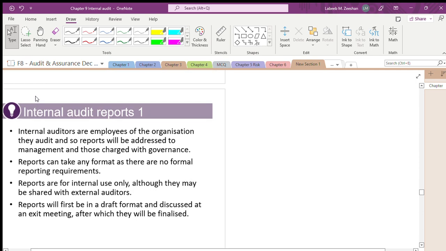Now, what are the reports? Are you understanding what's happening? Is it okay with you? Yes, Mehta, Faiza, Fatma, and Aisha. Yes. Okay.